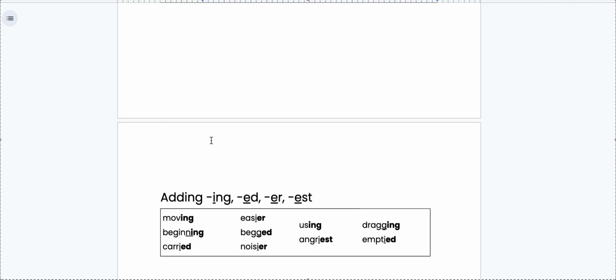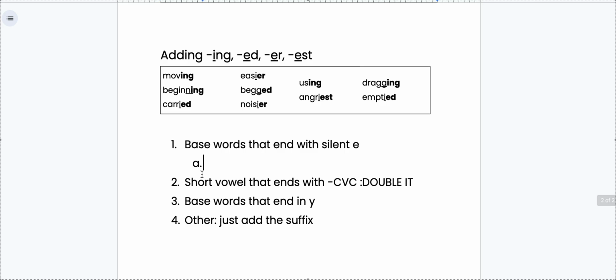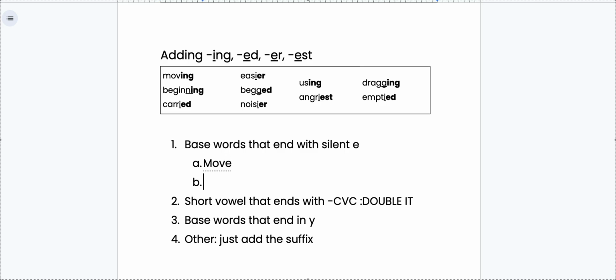Let's take a look back at our base words we wrote down over here. Do you see any base words that we wrote that end with a silent, I call them sneaky E? There's 2 of them. Hopefully, you said move and use.